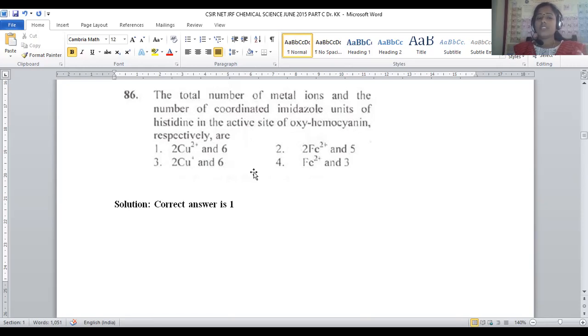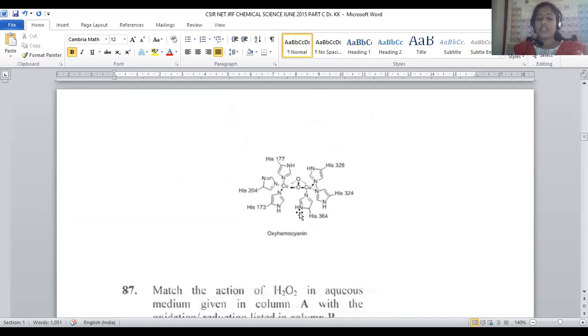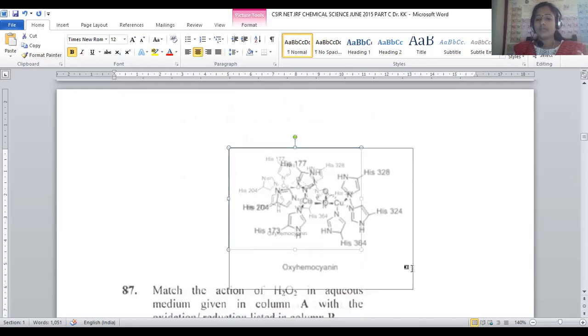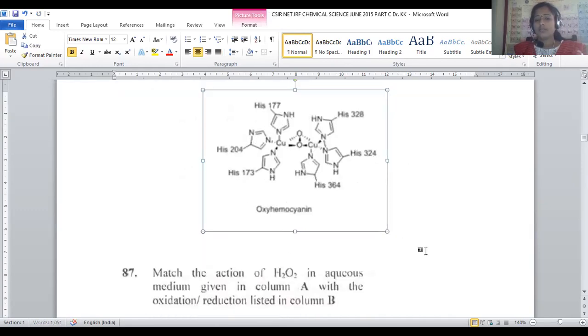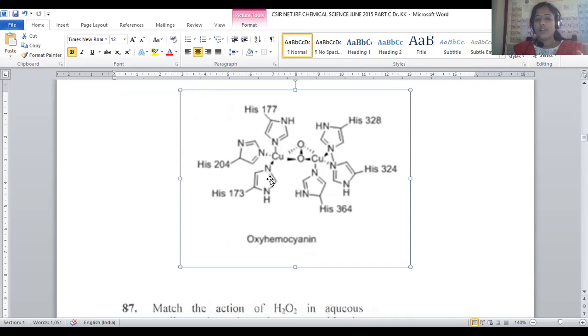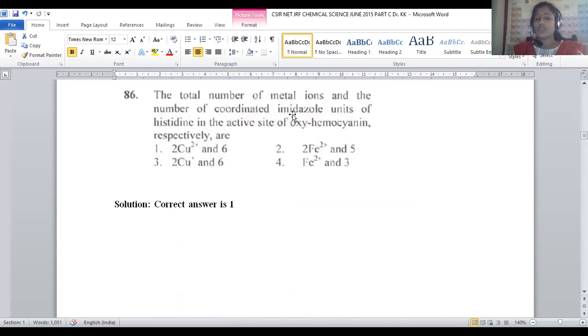For that we have to see the chemical structure of oxyhemocyanin. This is the chemical structure. Let us zoom in. Here is the copper, where how many? Here 3 imidazole and here 3 imidazole nuclei. Total 6 imidazole nuclei are present in the molecule. So oxyhemocyanin is associated with copper in the +2 oxidation state, and 6 imidazole units. Two things are asked by this question, so 2 copper and 6 imidazole units are present. For question number 86, option number 1 is the correct answer.